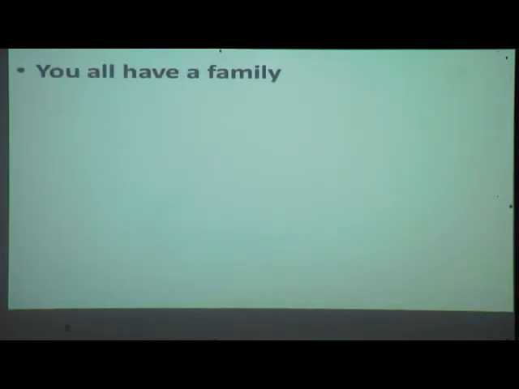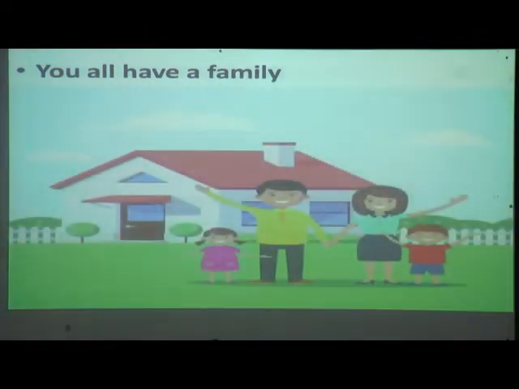You all have a family. Yes, everybody has a family. Even your friends have a family, your neighbors have a family, your teacher and other people have a family. We live on an earth. Yes, we live on planet earth. But do you know the earth also has a family? Do you know the members of the family?